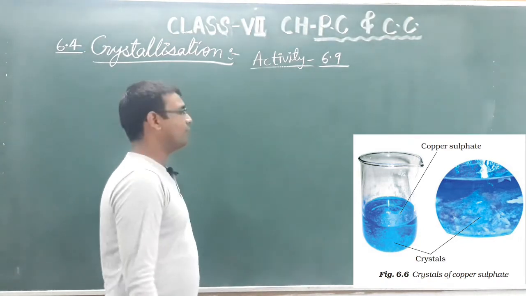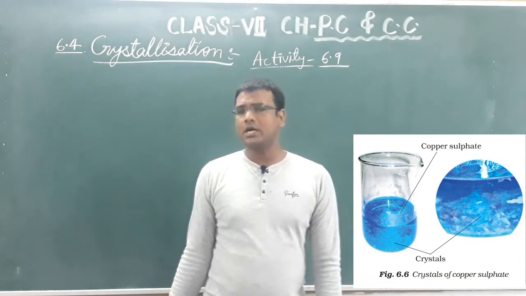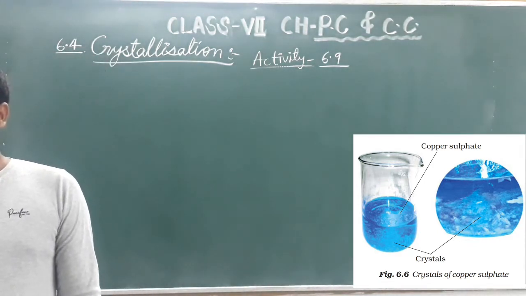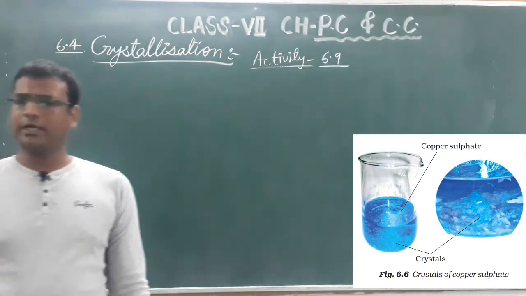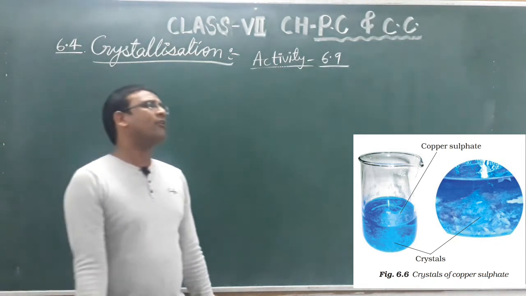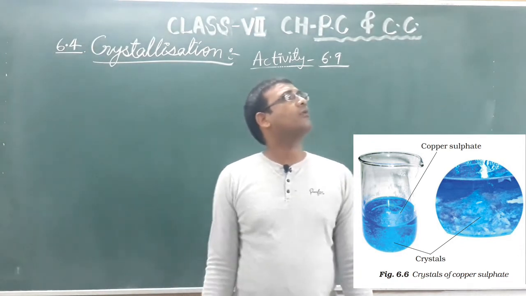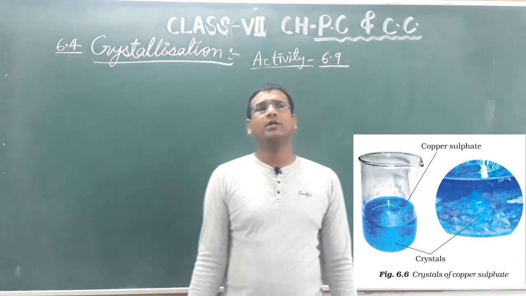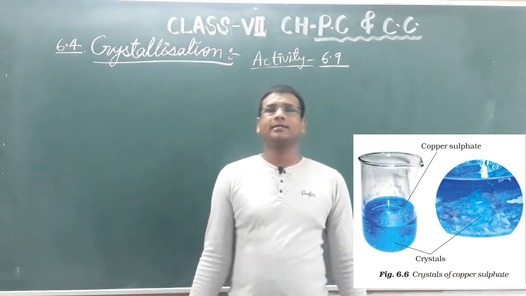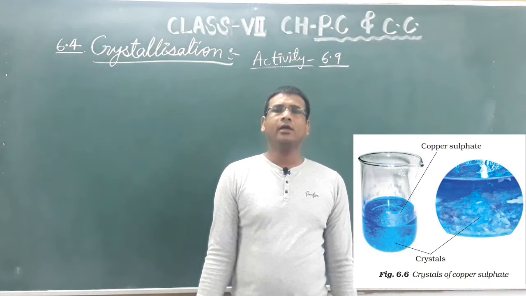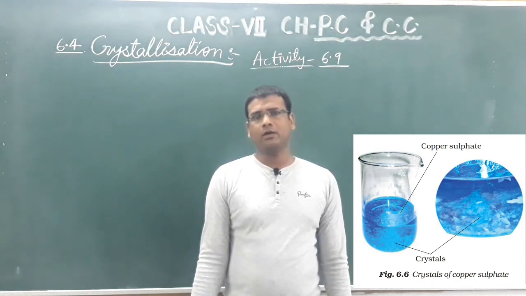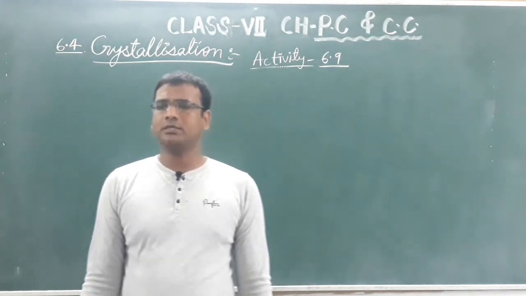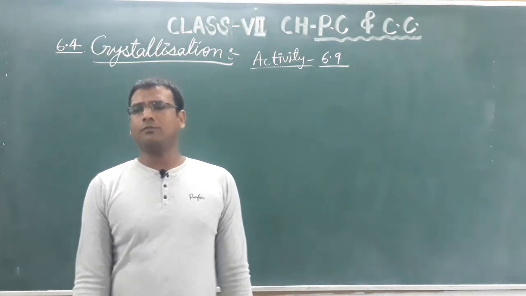Now if you start boiling it, and then when the maximum amount of copper sulfate is dissolved, you stop heating and then stir it and cool it up to the normal temperature. Then after some time you will see there are some crystals of copper sulfate present.